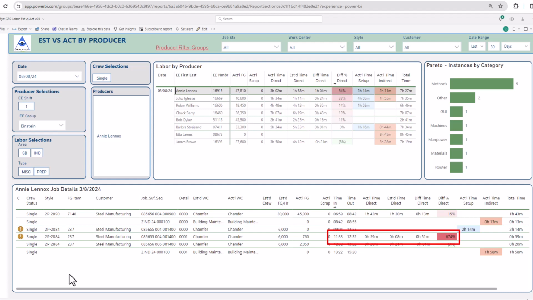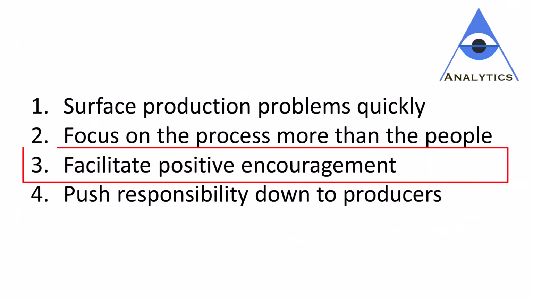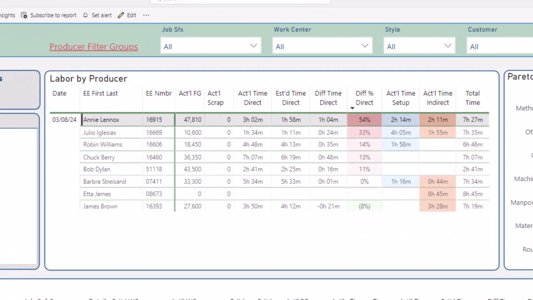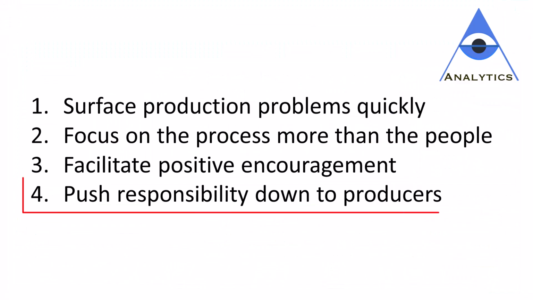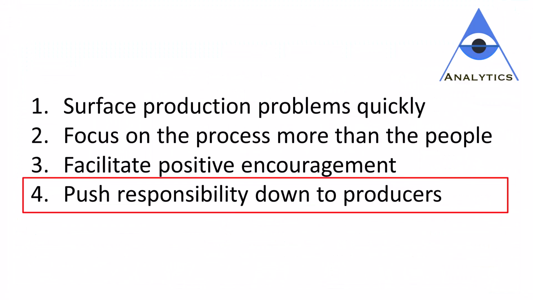If you go out on the floor, the people can look busy. But if they're struggling with a dull die, they might be burning a lot of time trying to compensate for poor tools. The third point is it makes it much easier to give positive encouragement for good jobs. In this example, James Brown needs a pat on the back for doing a good job. At a more subtle level, you will see how responsibility gets pushed down the ladder. Once you start following up with people and asking them why specific jobs took so long, they become much more proactive and start bringing their issues directly to the supervisor because they know they will get asked about it sooner or later.